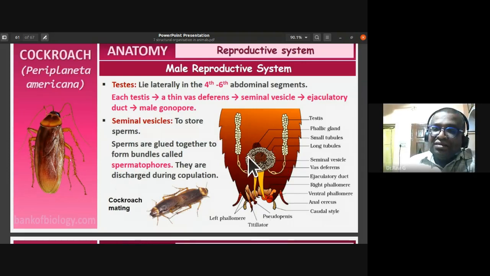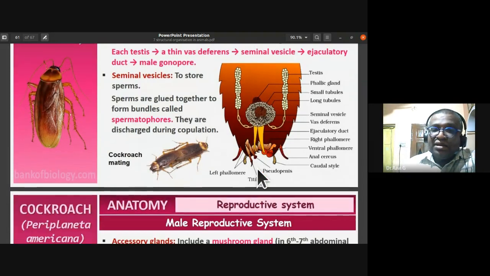The seminal vesicles, as in higher animals, store sperms. The sperms are glued together, so they are not free. They are held together to form bundles called spermatophores. During copulation, or mating, they are discharged as spermatophores.